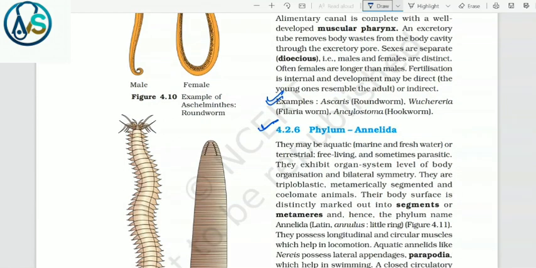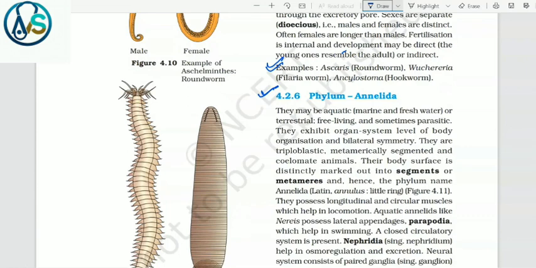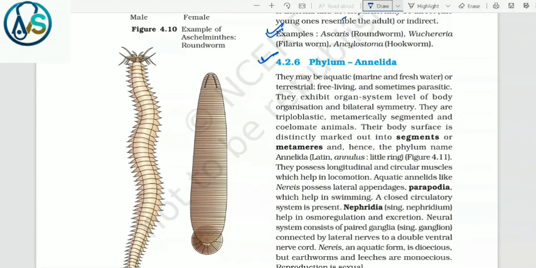4.2.6 Phylum Annelida. They may be aquatic, marine and freshwater or terrestrial, free-living and sometimes parasitic. They exhibit organ system level of body organization and bilateral symmetry. They are triploblastic, metamerically segmented and coelomate animals.